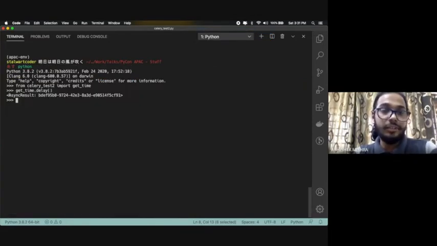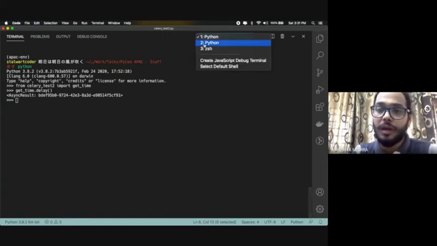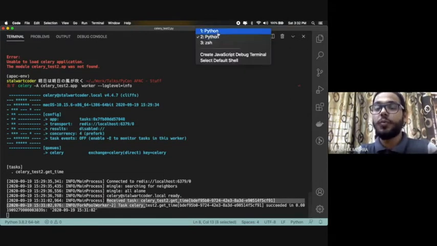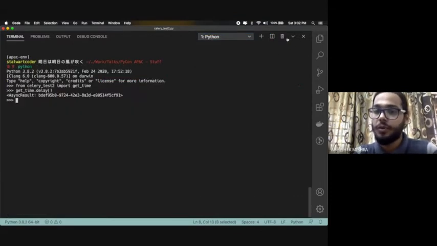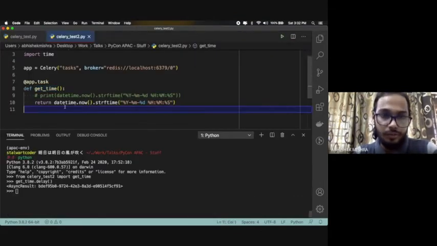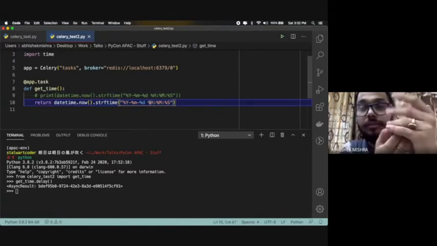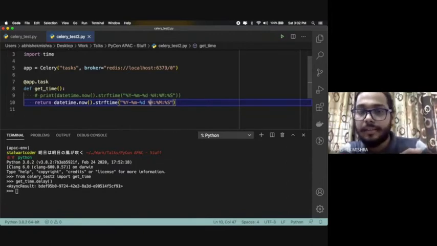If you go here, it has returned an async result, right? So there are two ways. Now, we executed one function which executed on Celery, received the task and executed it. But what next? If you want to store this data, whatever this function is returning, then you need a backend. So you need a database where you store that, correct?